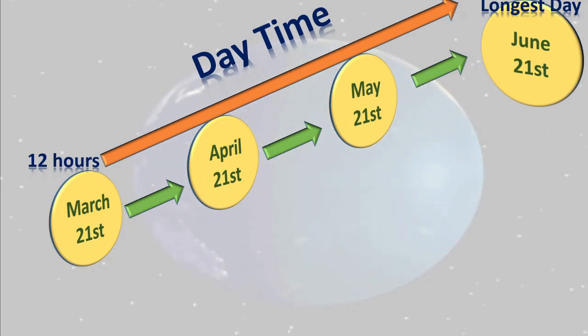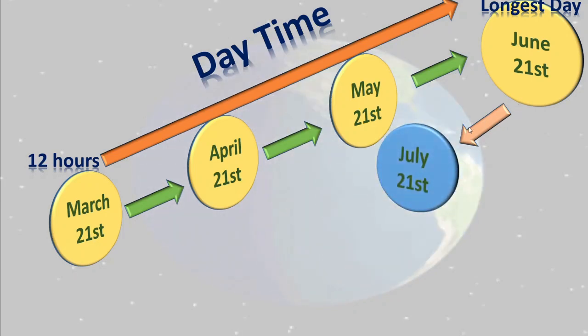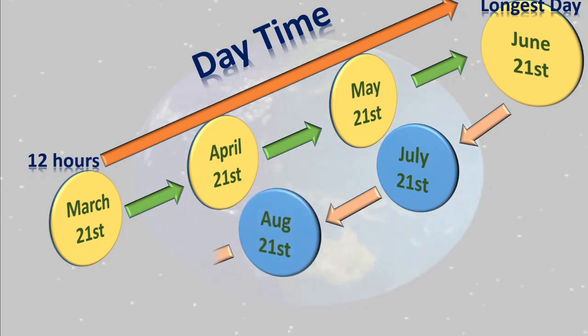Okay, and again we will proceed from this June 21st. See here, from June 21st to July 21st. See, it is decreasing. Okay, then from July to August 21st, and from August to September 22nd.